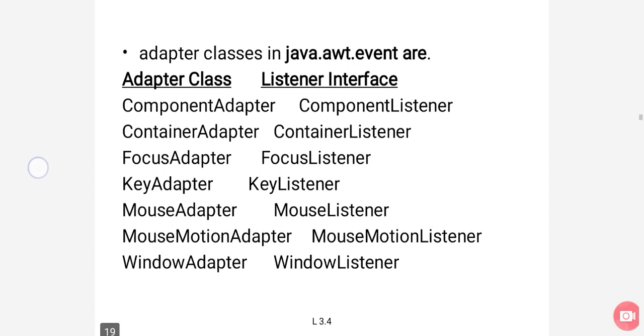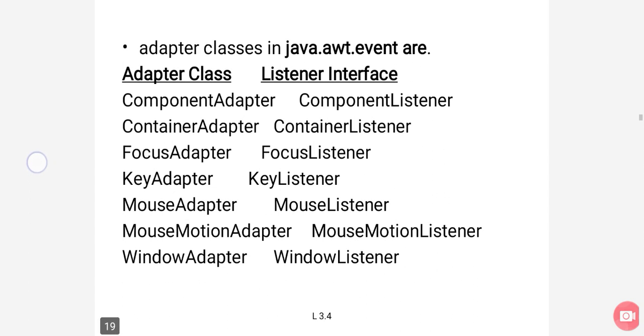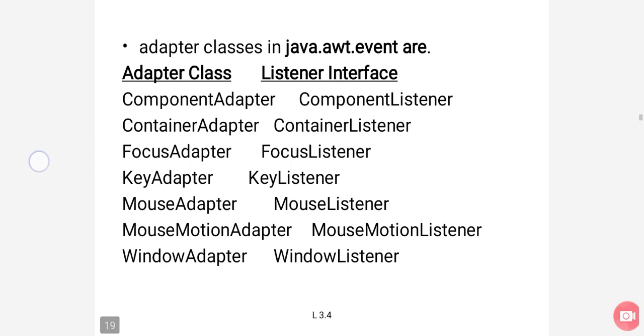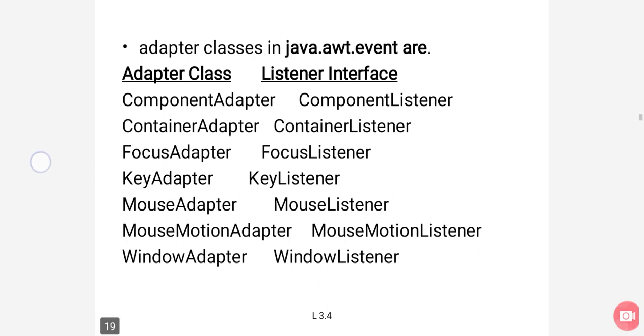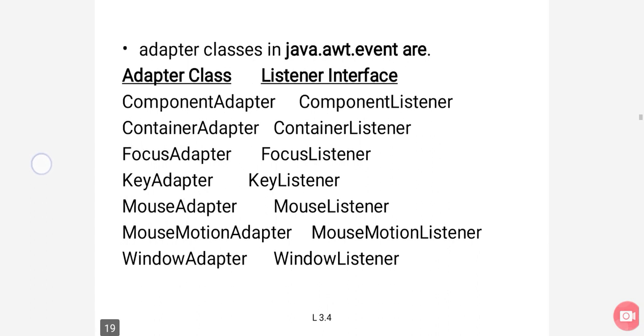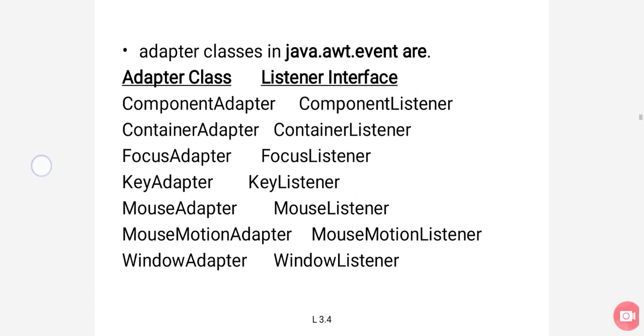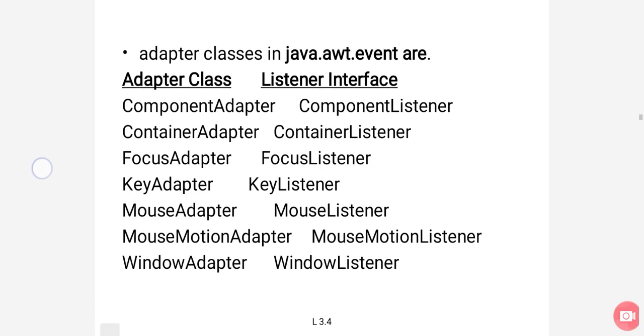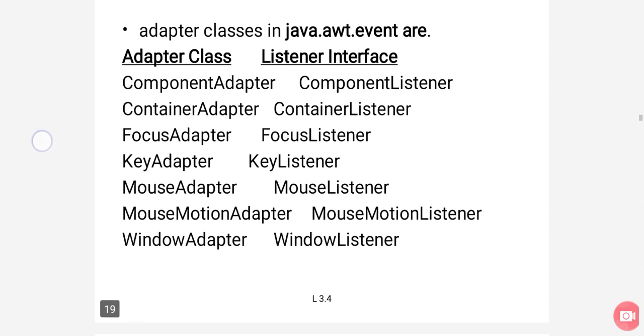Adapter classes give all the empty implementation methods present in the event listener interface, and we can create a new class using the properties of the predefined adapter class, so that the user can handle whatever events he wants, and only those events are handled by the created class. This is about the adapter class.